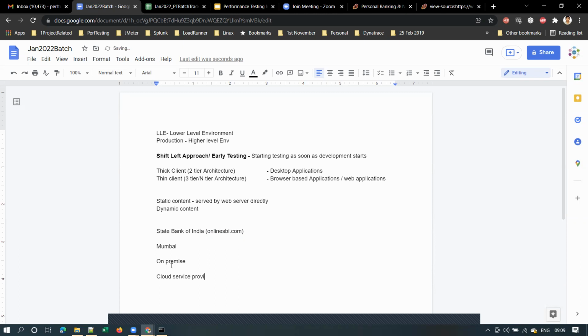Major cloud service providers are Amazon, whose service is called AWS, and GCP, and a couple of others: Microsoft Azure and IBM Cloud.